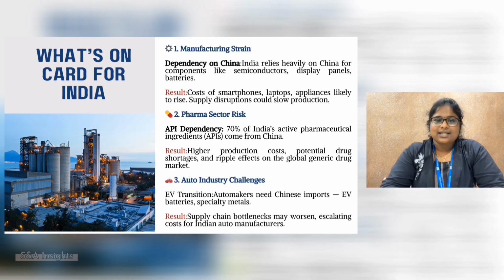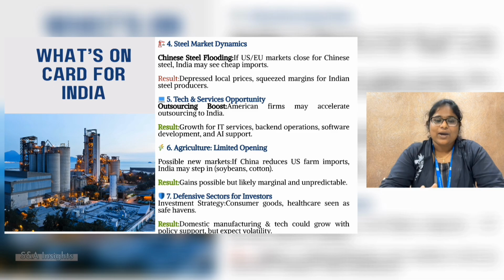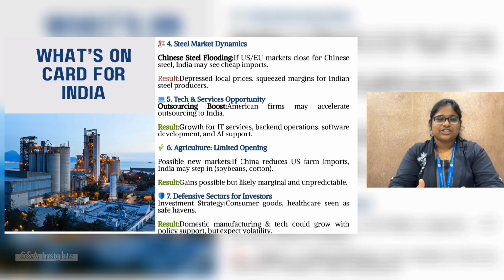So, now coming to pharma sector risk, 70% of the active pharmaceutical ingredients come from China, which means costlier drugs and shortages. A huge portion of US generic drugs come from India. If API supply to India is disrupted, it can trigger drug shortages and price hikes in the US healthcare system. US and India may collaborate to create resilient pharma supply chains by co-investing in API manufacturing hubs in India or friendly countries. Investment trends shifting focus to defensive sectors.